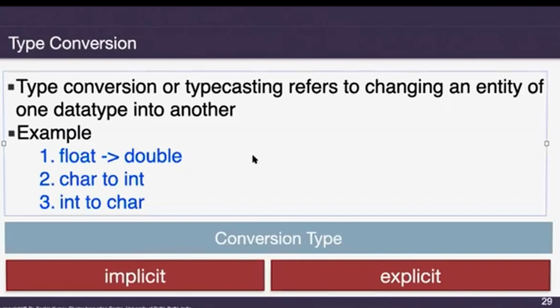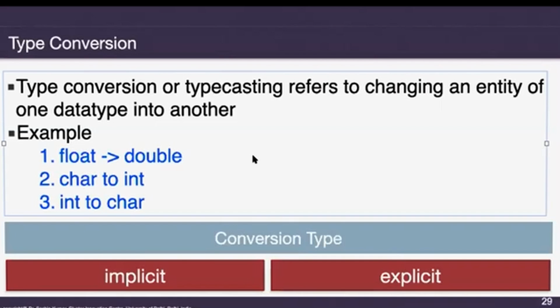Type conversion, also called type casting, refers to changing an entity of one data type into another. An example can be float you want to convert into double, character you want to convert into integer, or integer you want to convert into character. If you are increasing the size to the next data type, then it can be done automatically. No need to do anything. For example, float to double will be done automatically. But character to integer can also be done automatically.